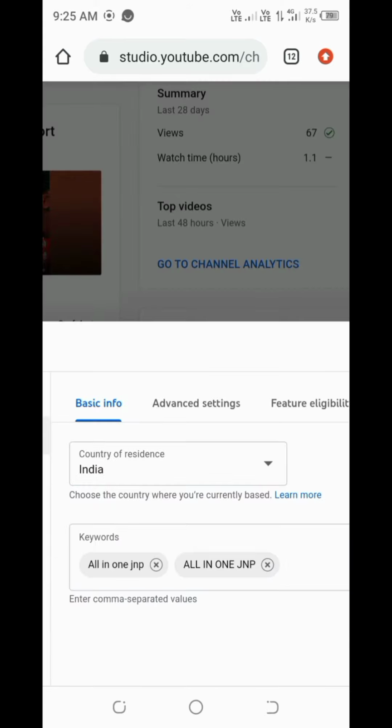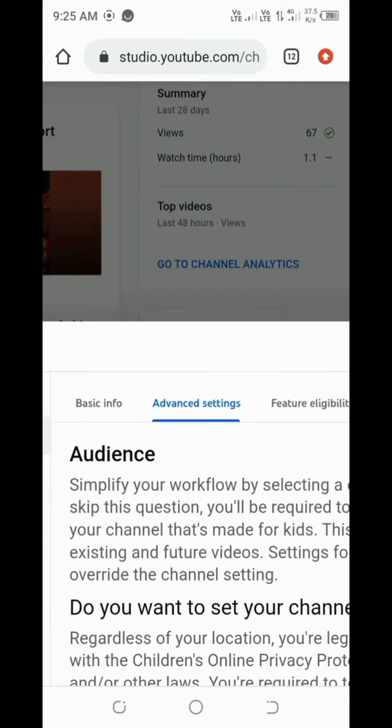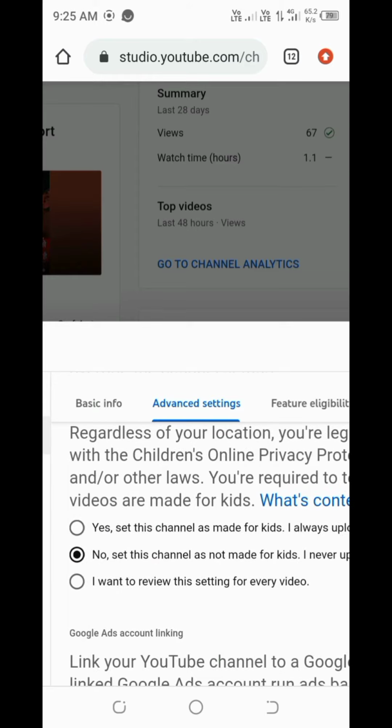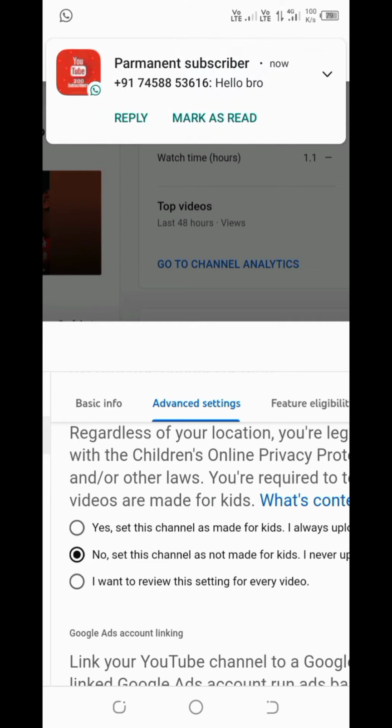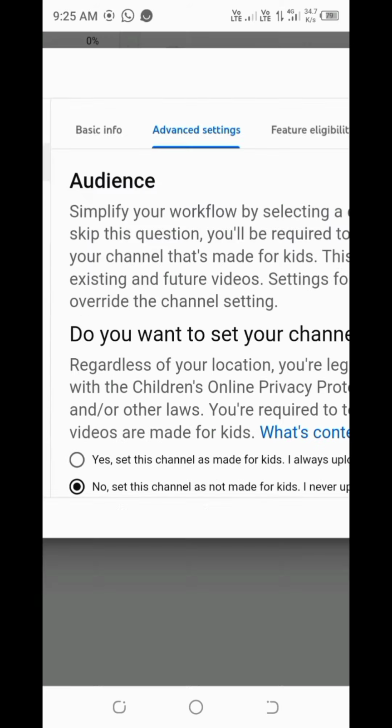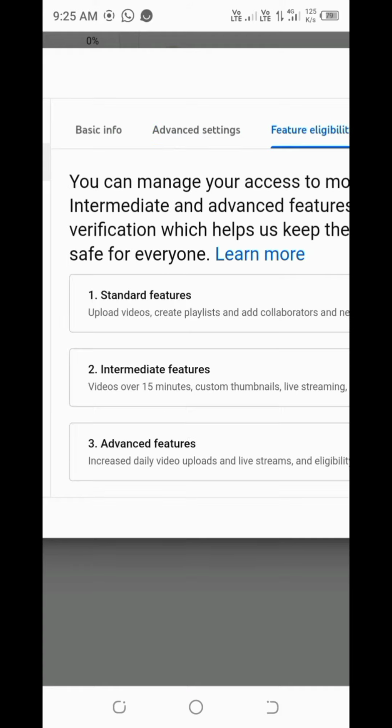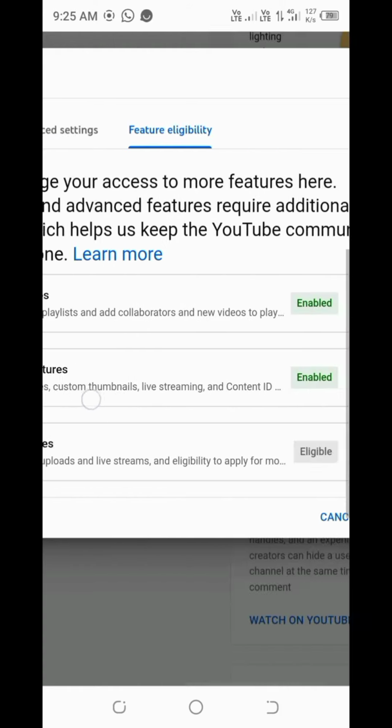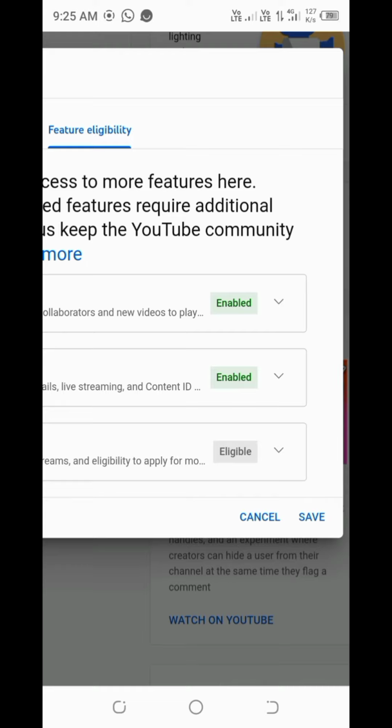Next step, friends, Advanced Settings. Click here and scroll down. If you make videos for kids, then press yes. If you don't make videos for kids, then press no. Click no. And next setting, Feature Eligibility. Press, friends, and check here: eligible.